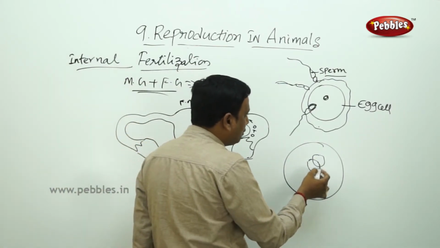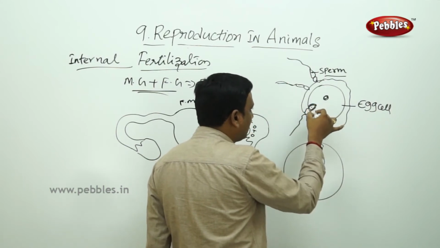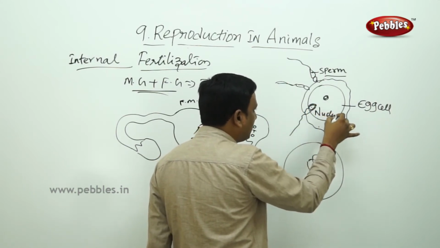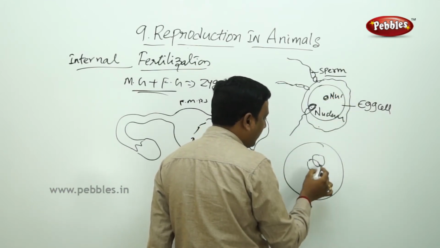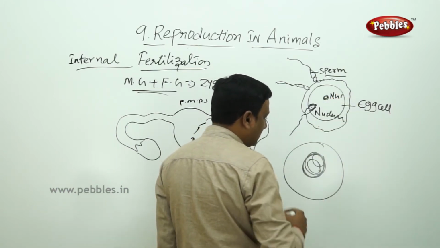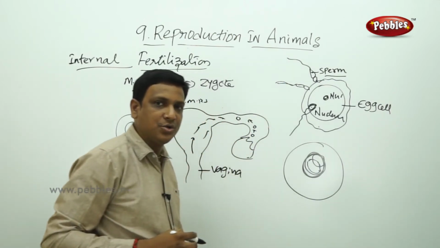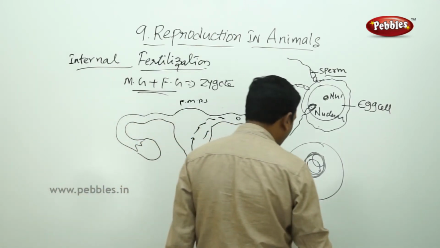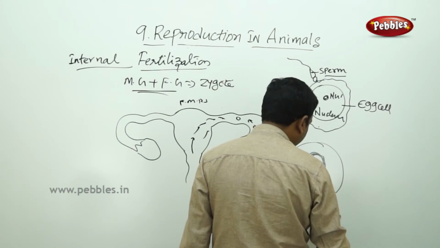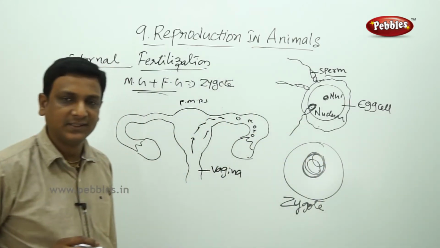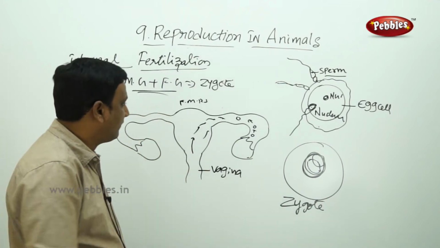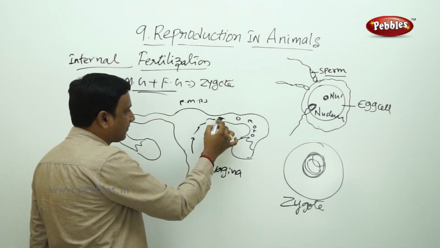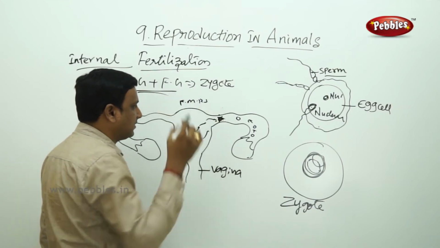Now here we can see the nucleus of this sperm cell and the nucleus of the egg cell, they join together to form a combined nucleus. When the combined nucleus is formed, we call this a zygote. Fusion has taken place, and after the fusion, you call it a zygote. Where is this zygote? Here. The zygote is formed.